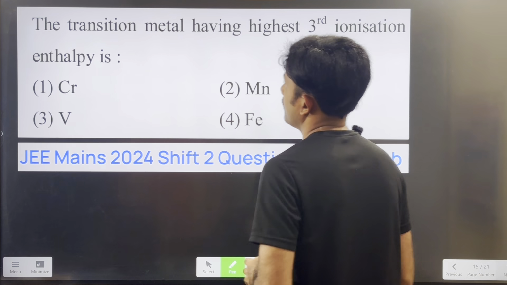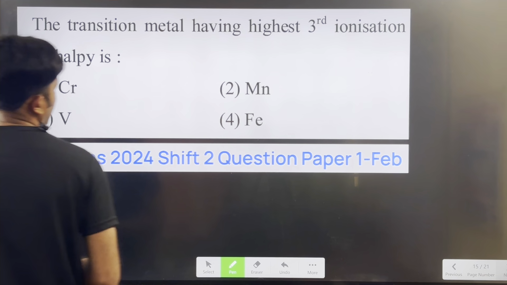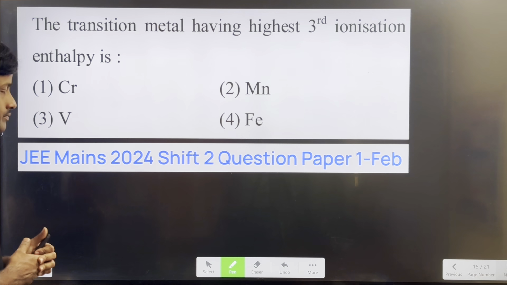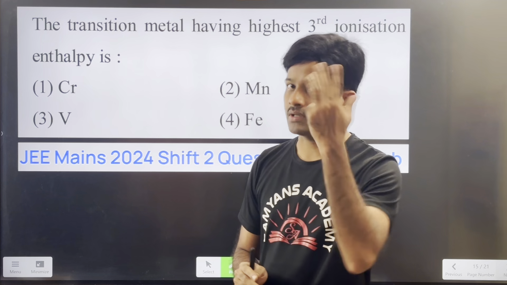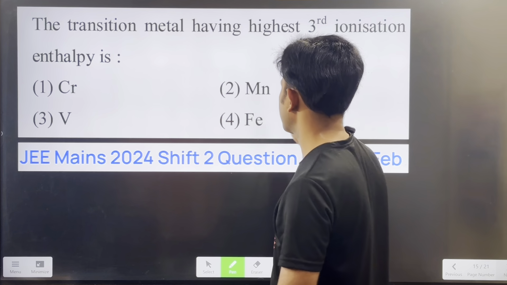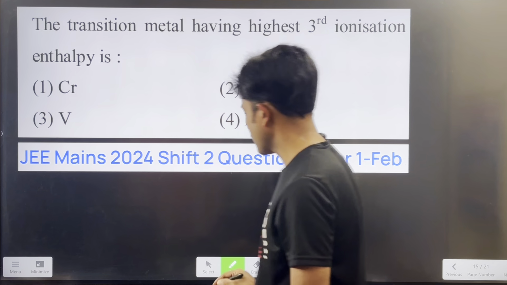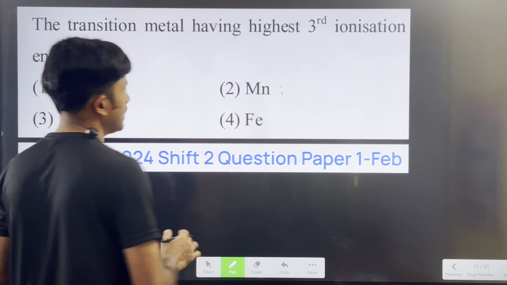Now, the transition metal having the highest third ionization enthalpy is, okay. Before knowing that, third ionization means removal of the third electron. So first you have to write the electron configuration of all the elements.